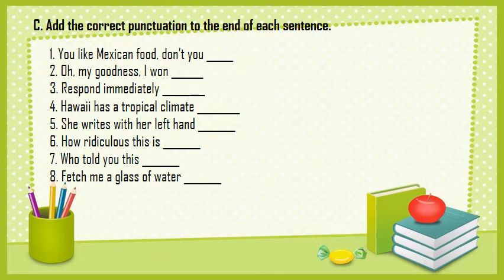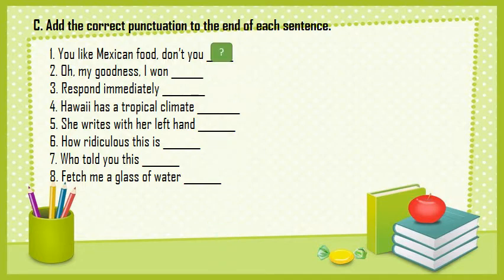C. Add the correct punctuation to the end of each sentence. Here I have to add the correct punctuation only. Okay, either a question mark or a period or an exclamation mark. Number 1, you like Mexican food, don't you? So here what I'm expressing is a question. I'm asking a question. Okay, don't you? So since I'm asking a question, what must the sentence end with? It must end with a question mark.